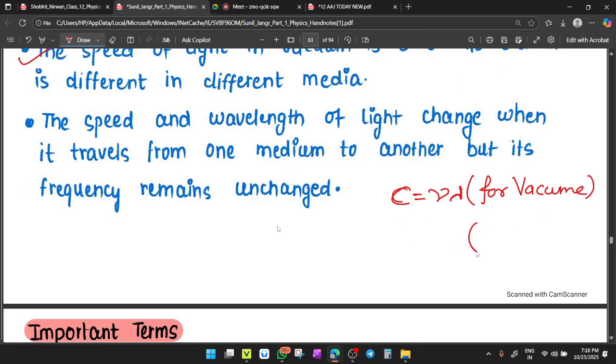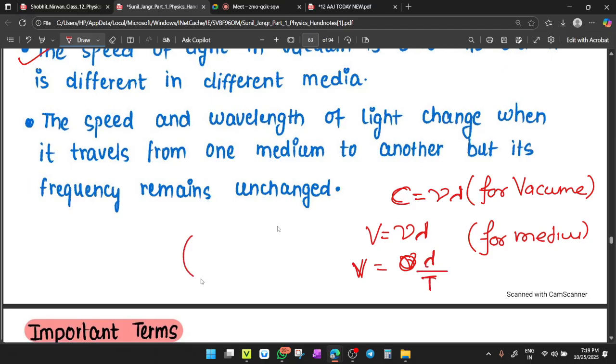And for a medium, the formula is v equals nu lambda, which is also v equals lambda upon time period. Why? Because nu equals 1 upon time period. Write it.